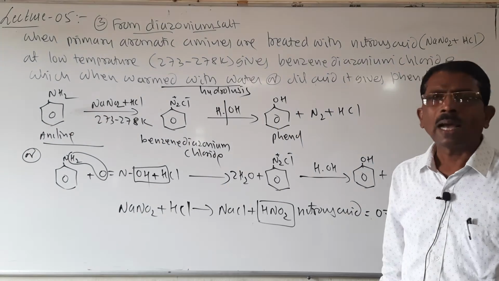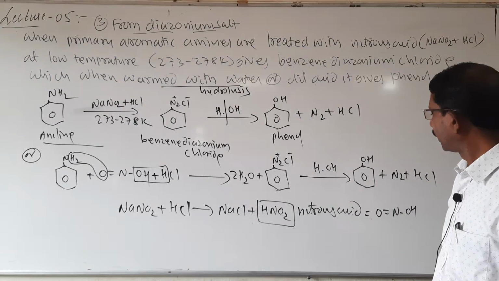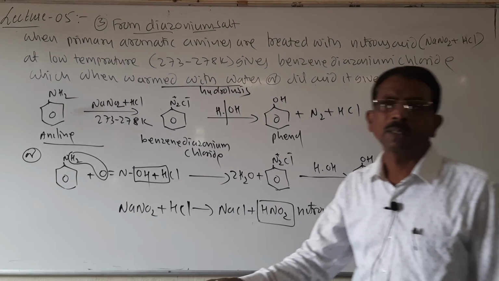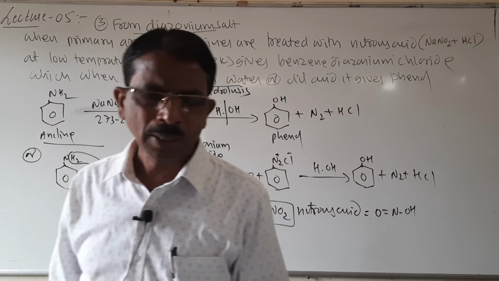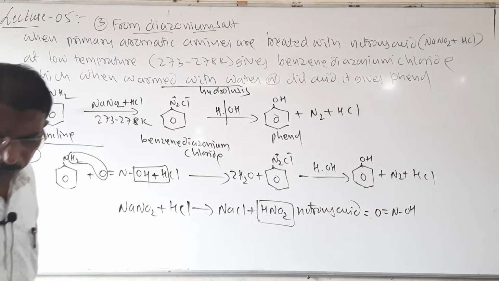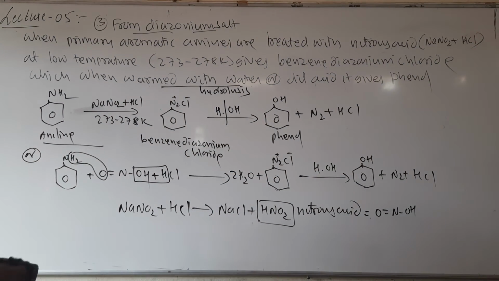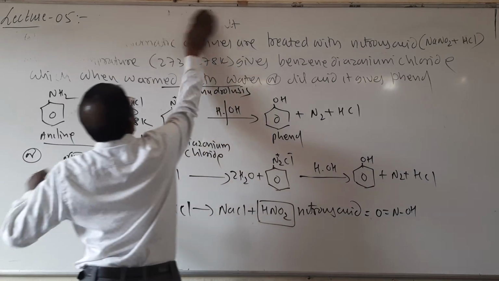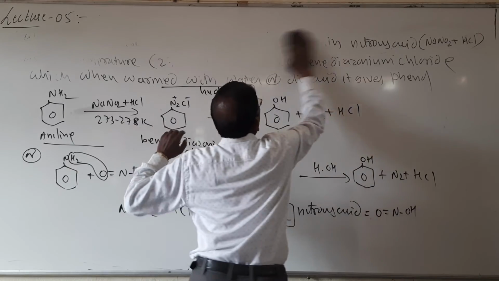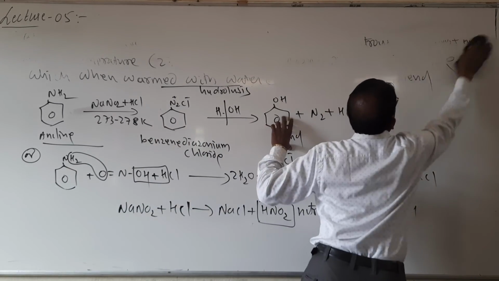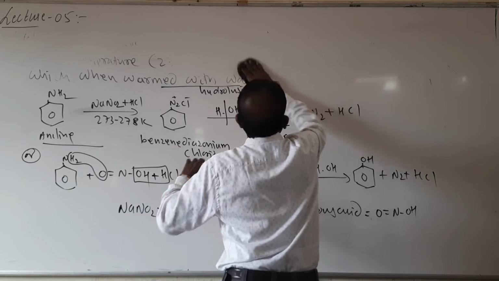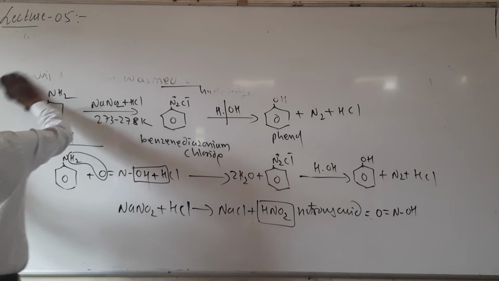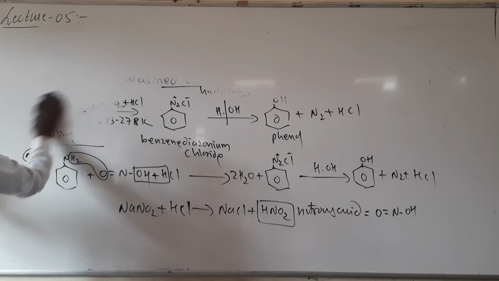Now here another important method is called the Cumin process. It carries 3 marks and it is also a compulsory question.